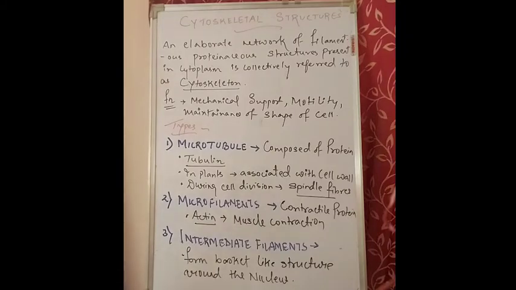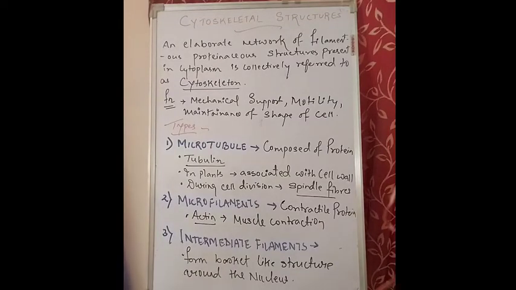Now there are different types of cytoskeletal structures which are proteinaceous in nature, and number one is microtubule. The first one is microtubule, and they consist of the protein called tubulin. That means the monomer, or the main component of microtubule, is tubulin protein, and they are found in the cytoplasm, that means the matrix of a cell. They also occur in cilia and flagella, and in prokaryotic cells these microtubules are absent.